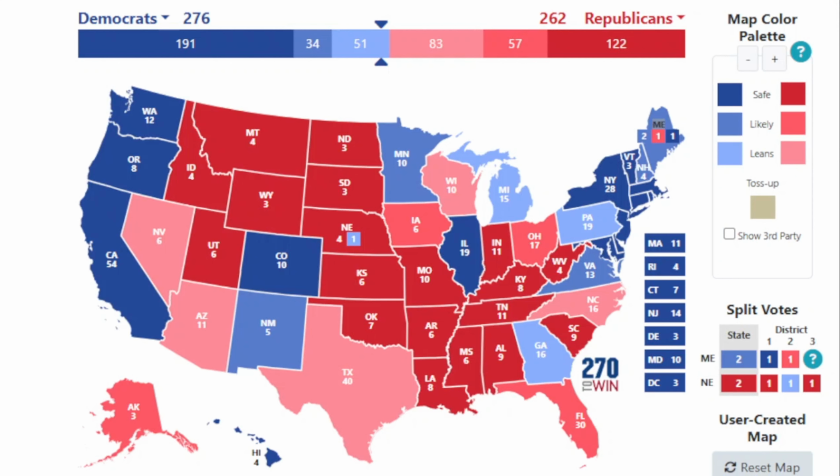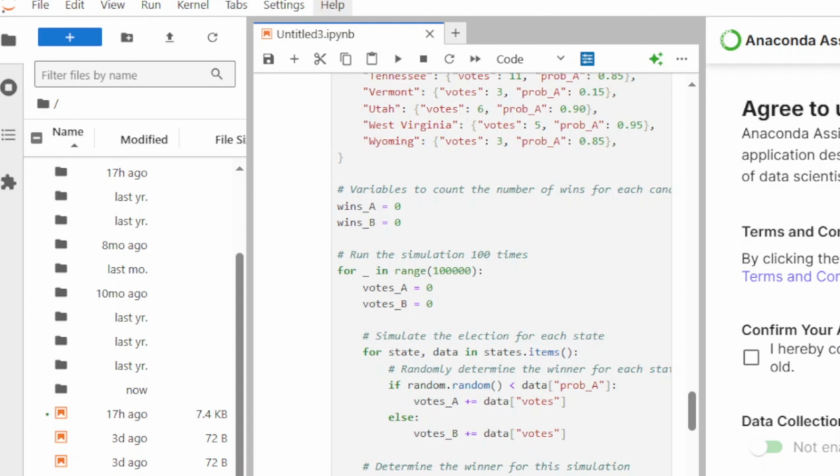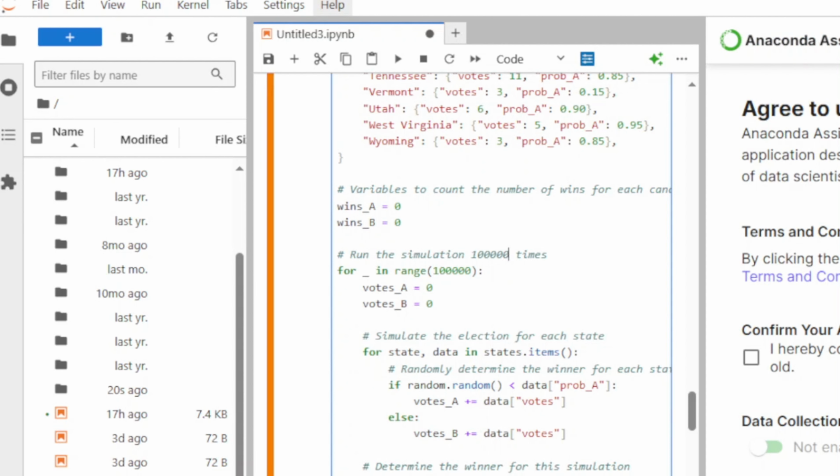So the last question that I had for myself is, if I ran this as a simulation hundreds, thousands, tens of thousands, hundreds of thousands of times, who would end up winning more overall? What would be the average that a candidate would win in this simulation with the current betting odds? As you can see here, this isn't really reflecting how many times we're running the simulation, so I'm going to have to add 2, 3. Okay. In this nifty little function right here, all I need to do is add or subtract how many times. I could do it 10, 100 times, however many times I want to run the simulation, and it'll give me how many times each candidate wins.